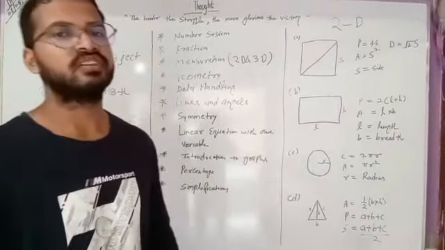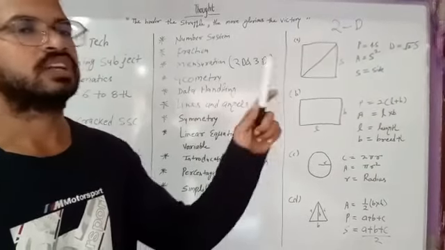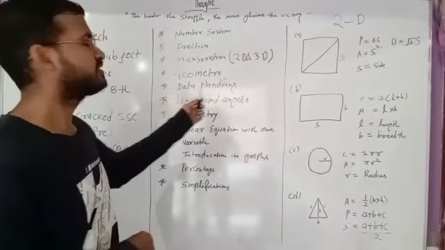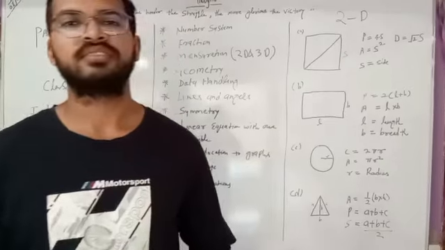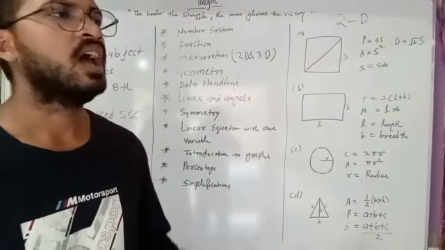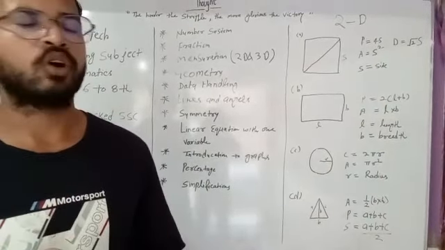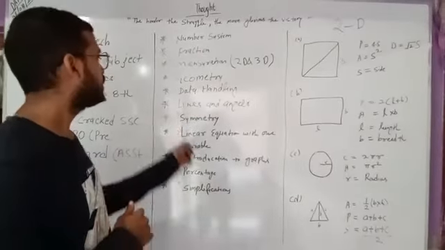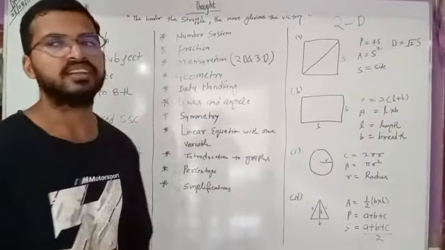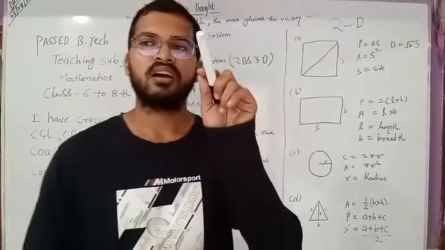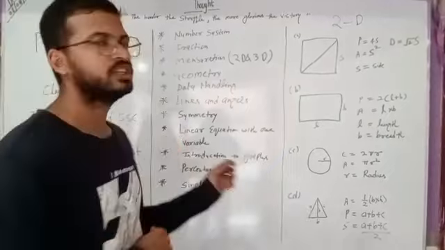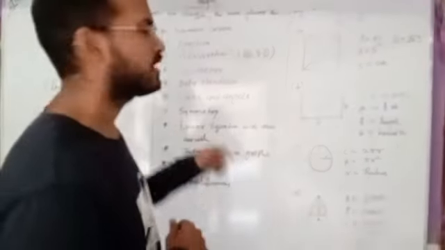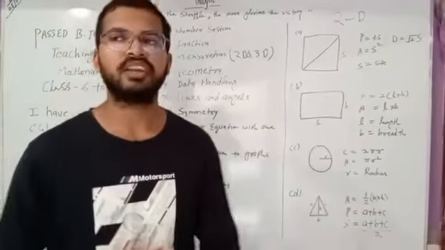Data handling, in this we will study how to handle the data using tabular form, etc. All these we will do in data handling. Lines and angles, talking about different types of lines, different types of angles, acute angle, right angle, how these angles are formed, angle sum property, what are the right angle property, all these we will study in lines and angles.